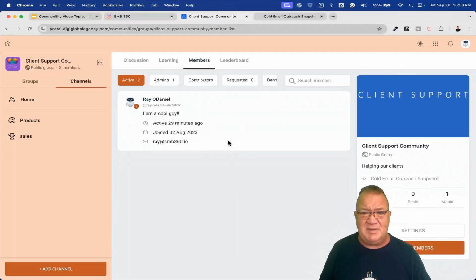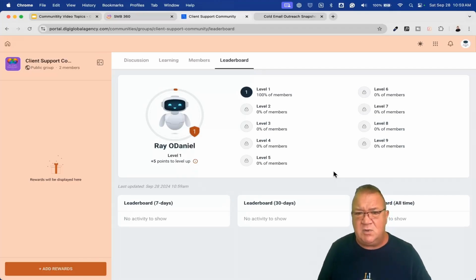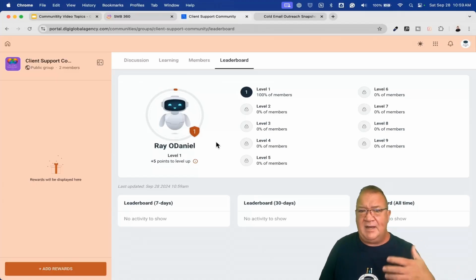So right now, the members area, not really that great. I mean, you can sit back and see some of the members that are here, search for members. But other than that, you're just looking at the members group that you have here. And then if we look, we got the leaderboard. So now what we're going to do is hop back and take a look at this. This is pretty cool. This does look very similar to the one I remember seeing in school that had a leaderboard and things like this.